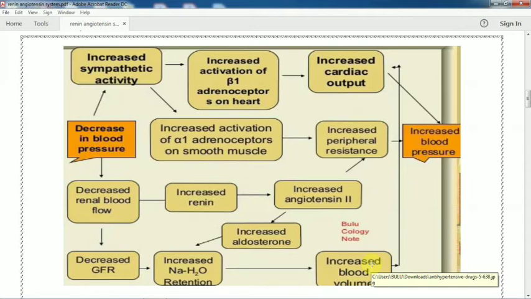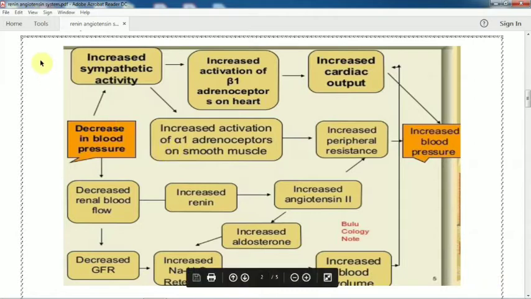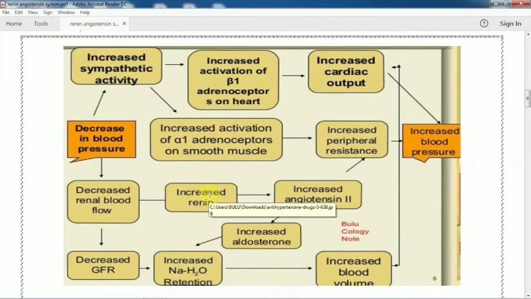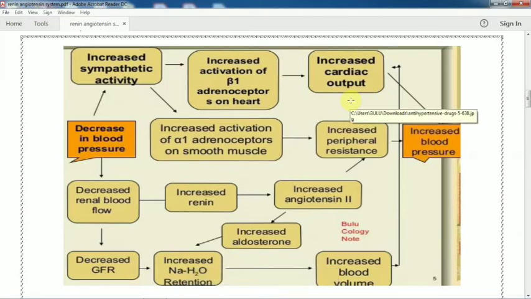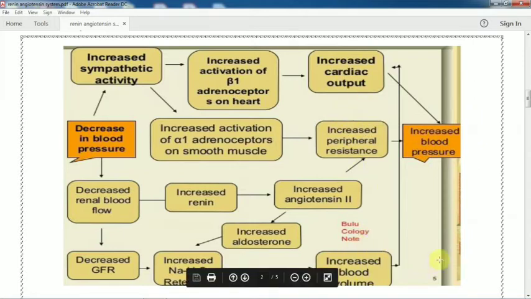So when the blood pressure, see in the figure, when the renal blood flow decreases, it activates renin secretion. We will go through detail in the next figure: how renin converts angiotensinogen to angiotensin 1, angiotensin 2, then aldosterone secretes and increases sodium and water retention. As a result, the blood volume increases. So these are the three reasons which cause hypertension or increase the blood pressure: increased cardiac output, increased peripheral resistance, increased blood volume.